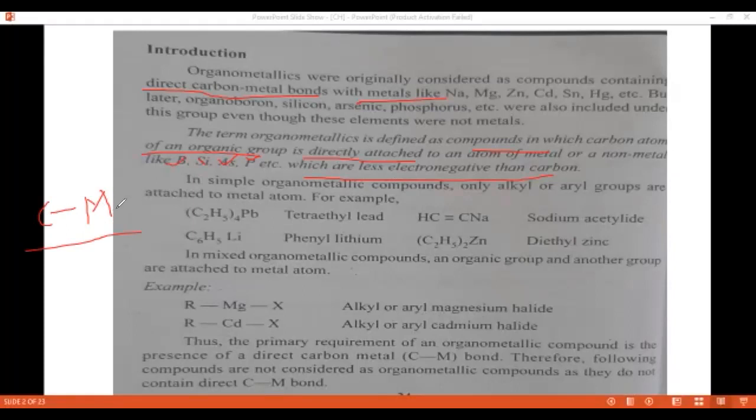Carbon is more electronegative than the metal. Means carbon carries a partial negative charge, and the metal carries a partial positive charge.